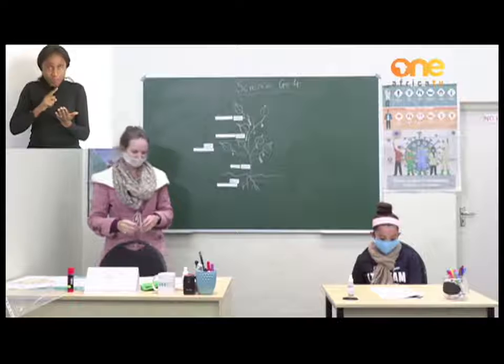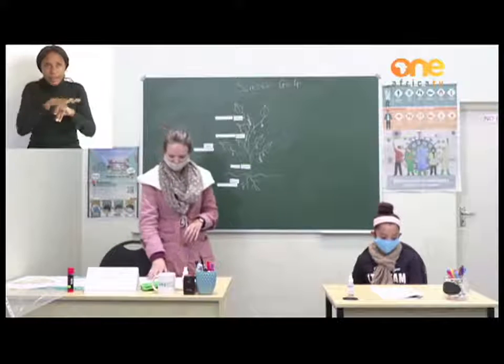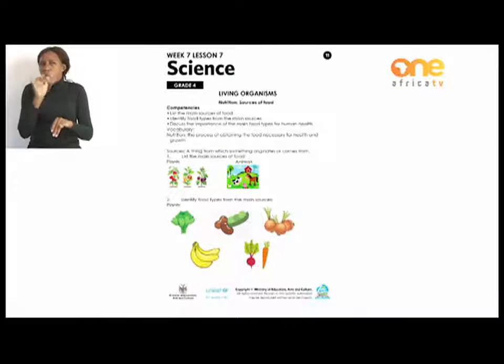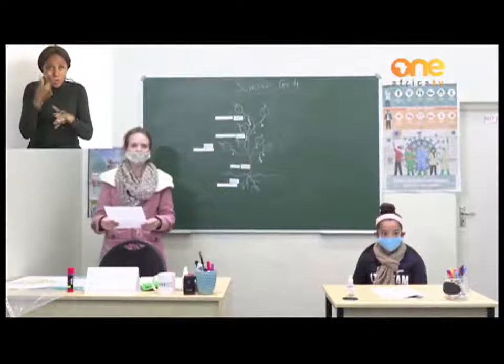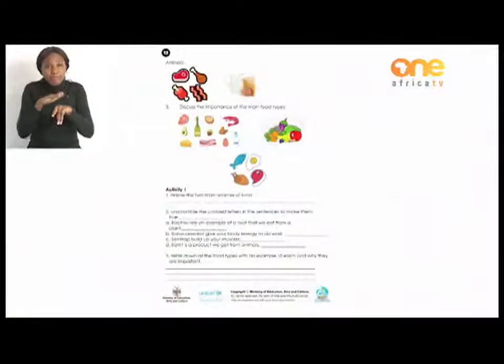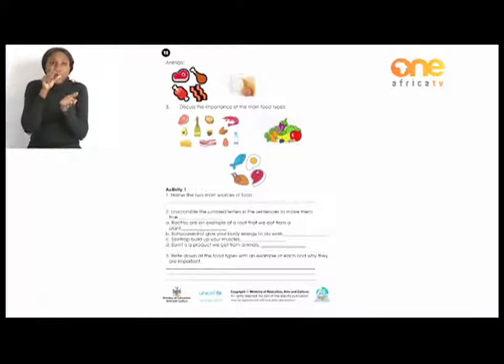Let's move to animals. Let's see what different types of food we can get from animals. So I think the most common example and something that you guys will think of immediately is meat. Okay, so meat is something that we get from animals. Think of those lamb chops or pork ribs or even chicken drumsticks. Okay, so those are examples of meat products that we get from animals.